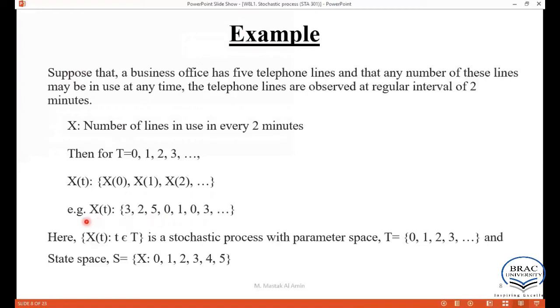So how do we define the stochastic process for this example? We know the stochastic process is Xt, where t belongs to capital T. Here the parameter space capital T is 0, 1, 2, 3, and so on. And the state space is X, where the values are 0, 1, 2, 3, 4, 5.